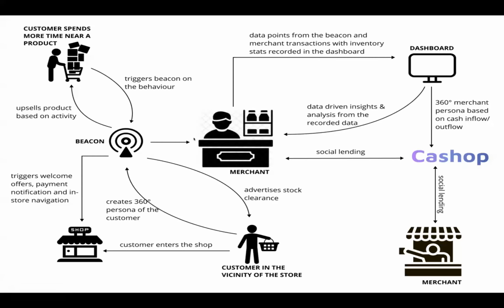At the heart of everything that we do, we have the merchants and the customers. As soon as a customer enters the store, we collect a lot of data points using a beacon. Now, let's take a moment to understand what exactly a beacon is. A beacon is nothing but a small scale network device that uses Bluetooth Low Energy, or BLE, and acts as a transmitter that is used to detect smartphones that come inside the store, right?